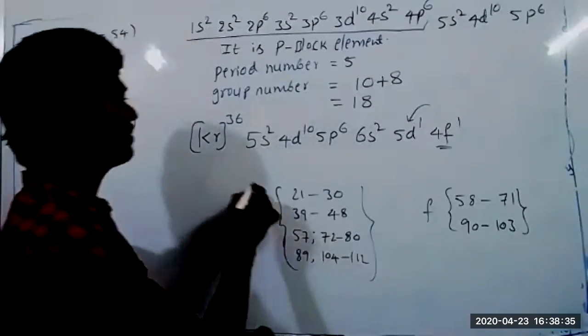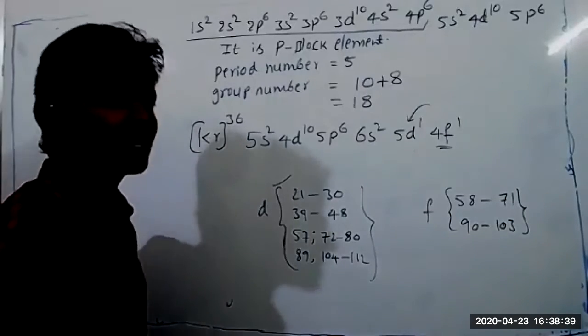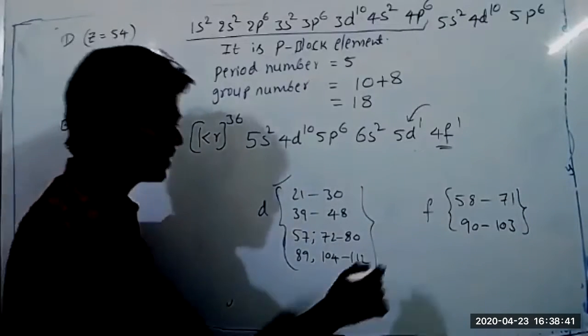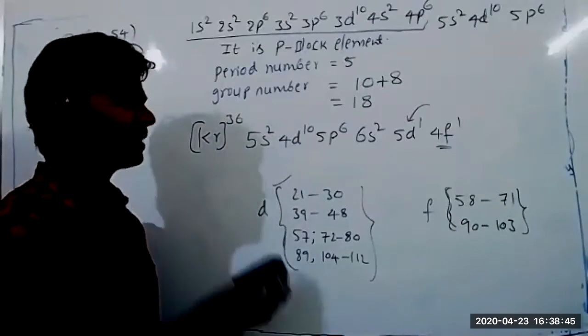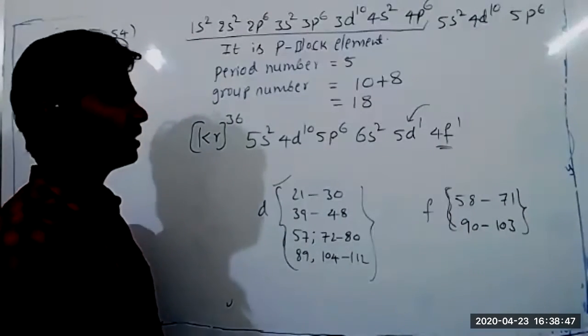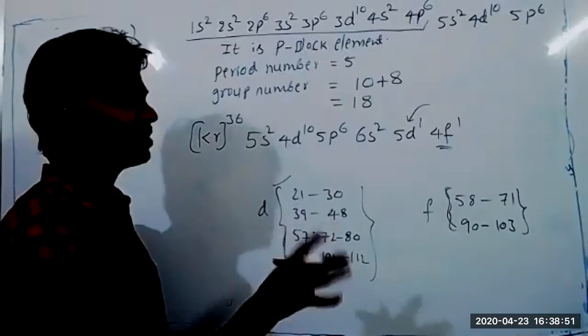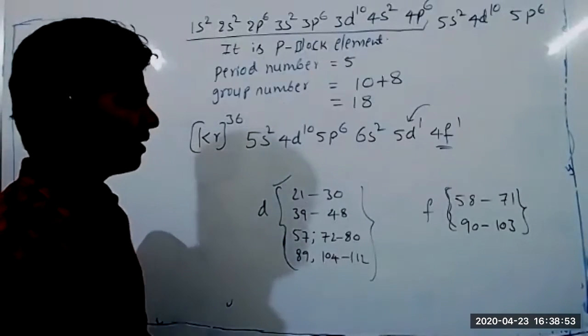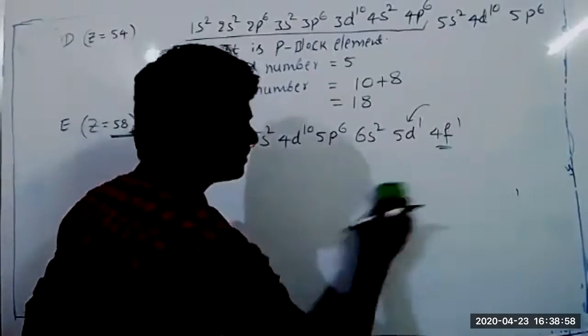By simply knowing the atomic number, it's not possible to write the electronic configuration correctly. That's why you must know which are the f block elements and which are the d block elements. The s and p block are very easy to predict with the help of noble gas atomic numbers. That one I will tell you the logic, how to find s and p block.